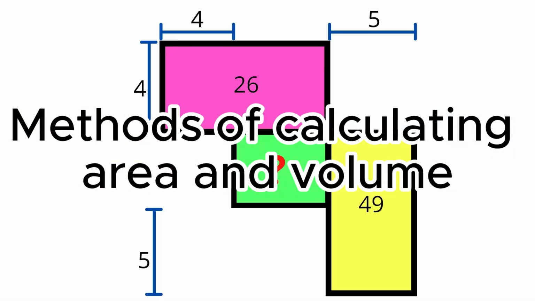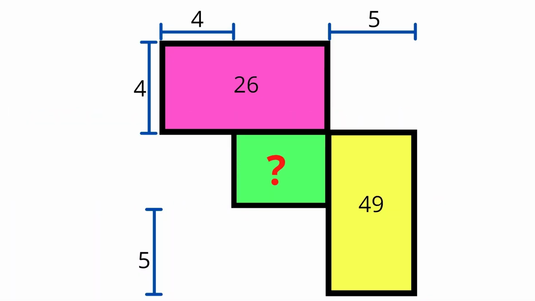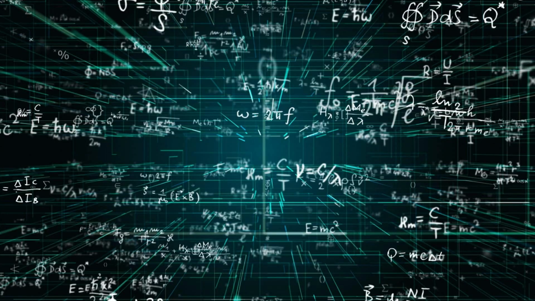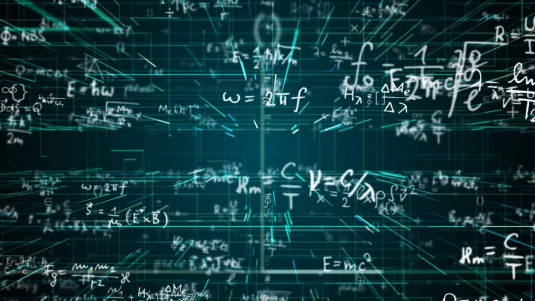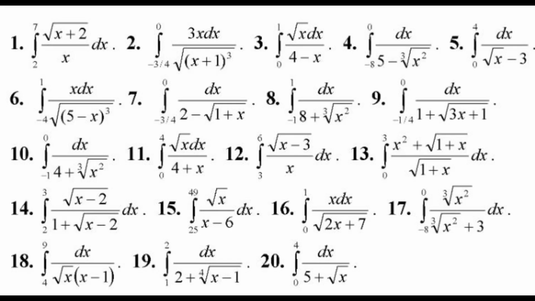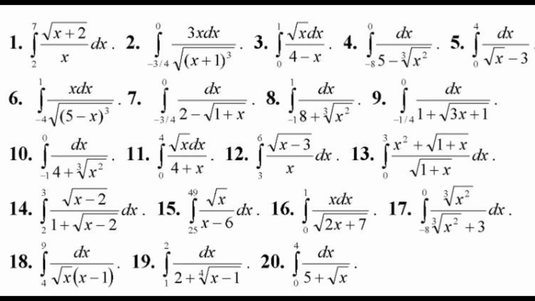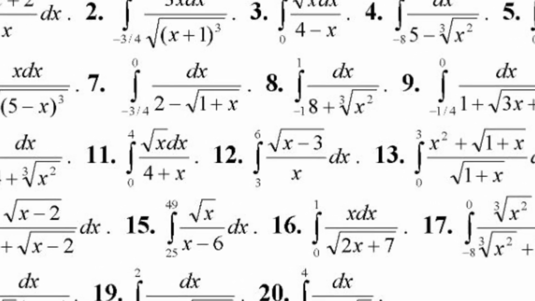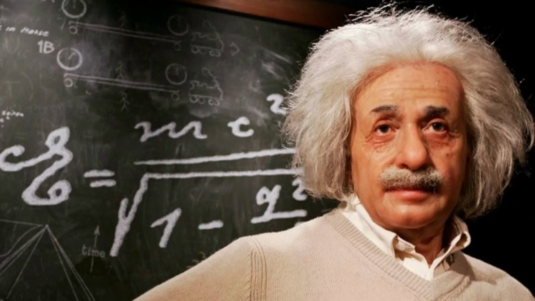Methods of calculating area and volume. Although these works belong to mathematics, they had a direct relation to physics as they allowed for more accurate calculation of physical quantities. He developed methods for calculating the area and volume of geometric figures such as the circle, ball, cylinder, cone, and others. His methods formed the basis of integral calculus, which appeared only many centuries later and became a powerful tool for solving physical problems.